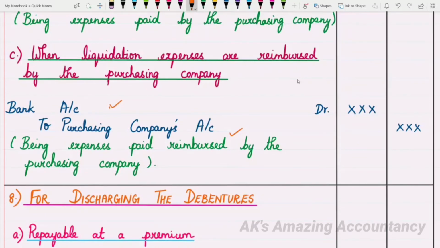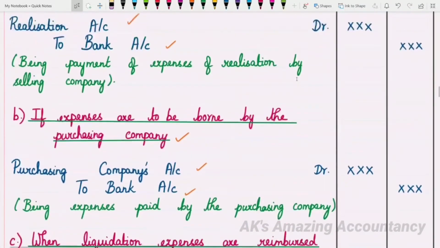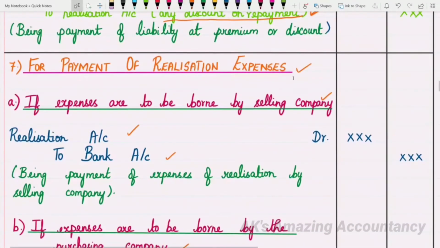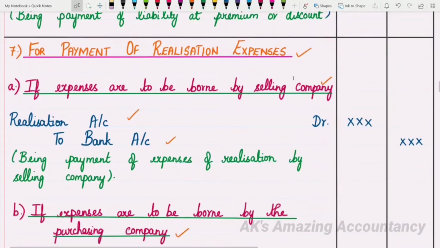So debit what comes in, bank account. The purchasing company is the giver, so credit the giver. Purchasing company's account gets credited. The narration will be being expenses paid reimbursed by the purchasing company. Which journal entry will come depends upon the information provided in the problem. So that is the seventh entry, payment of realization expenses.